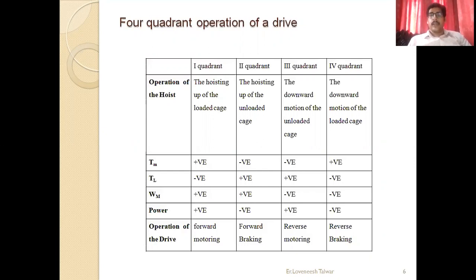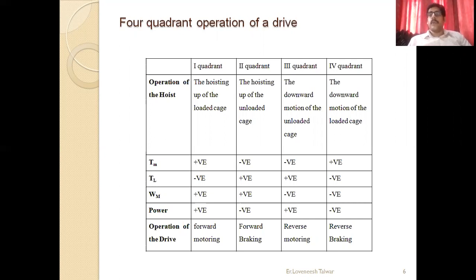In the third quadrant, the downward motion of the unloaded cage. Now you can see your motor torque and your load torque are in the same direction, but your speed becomes negative. So here the power remains positive, and this is called reverse motoring.